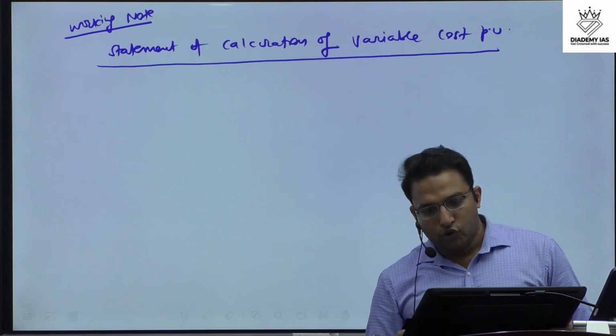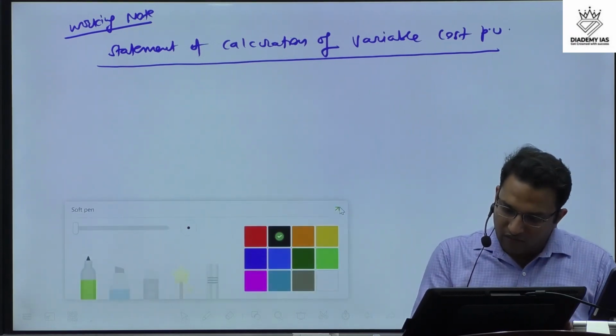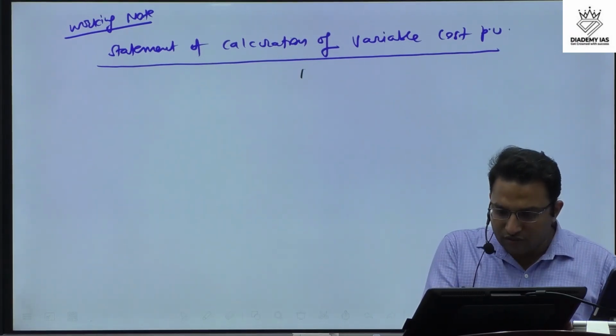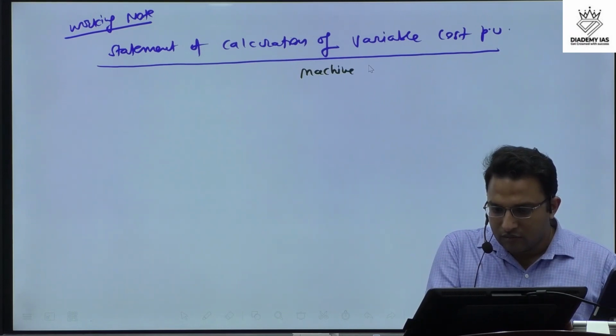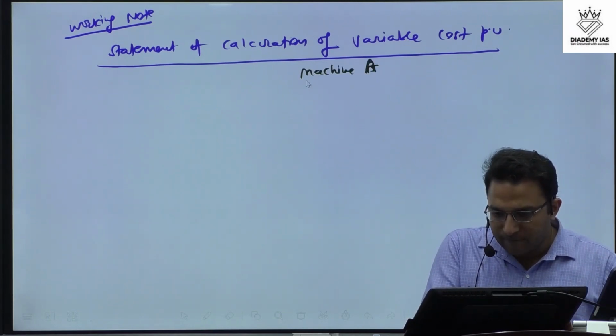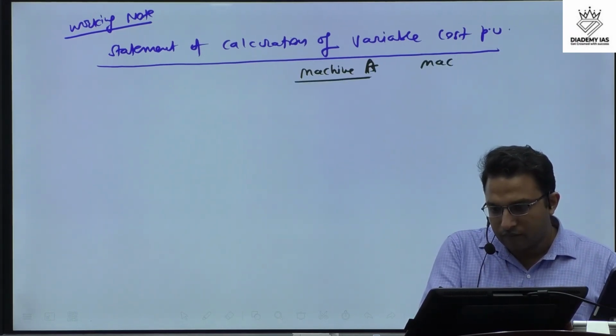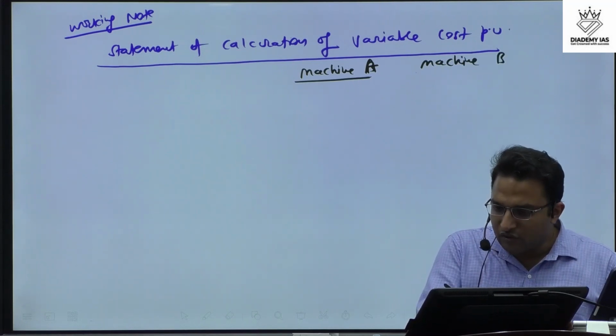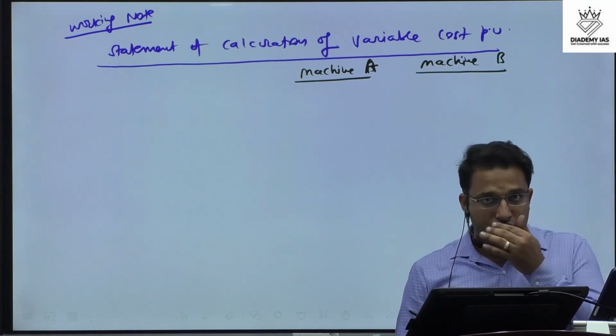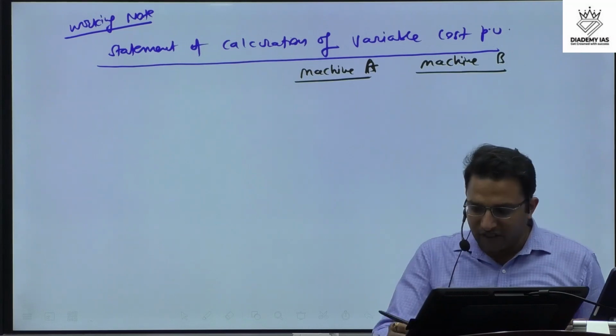Okay, so now here we will just write this information: machine A and machine B. Okay, so what is the variable cost? How to arrive at the variable cost from the given information?